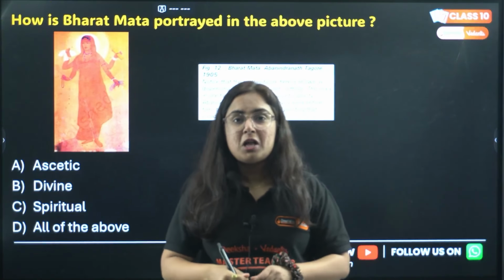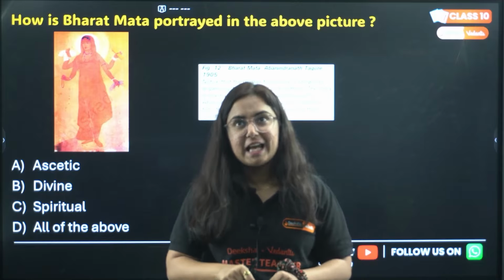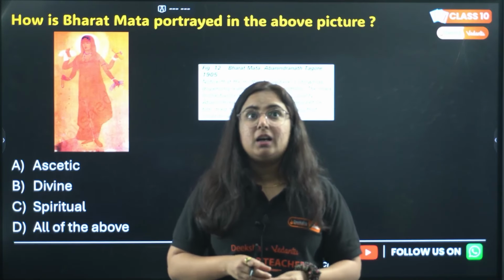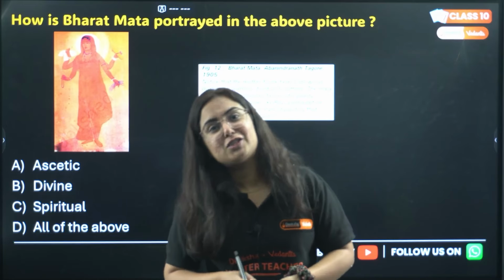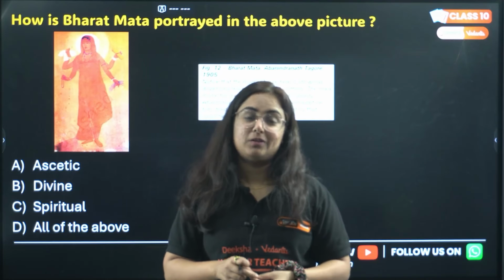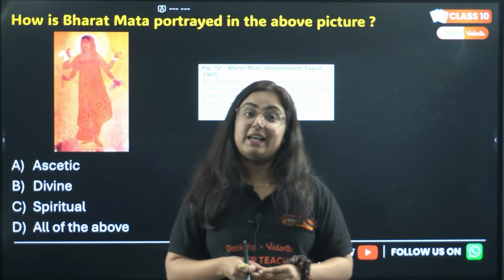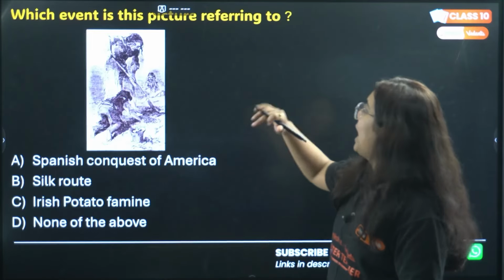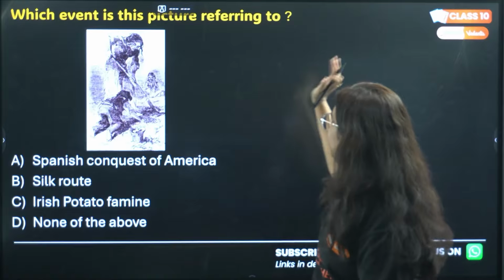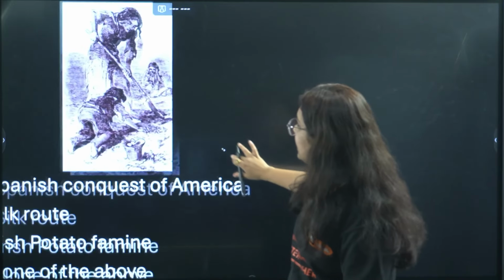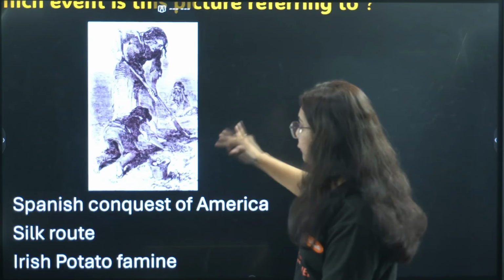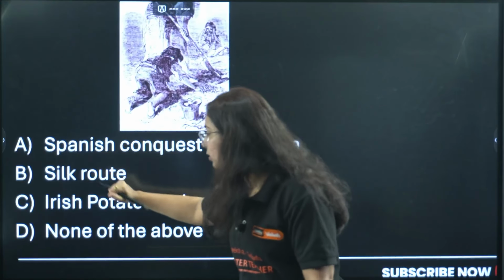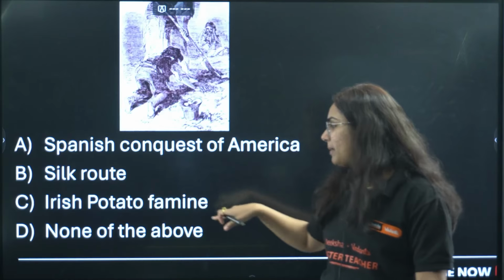And do you know, one very interesting question came in the previous year question paper, and it can be repeated. Compare the picture of Germania and Bharat Mata. See how they can challenge you in history. Okay, be prepared. Which event is this picture referring to? Options are, see this picture first. Now move to the options. A, Spanish conquest of America. B, Silk Route. C, Irish potato famine. Or D, none of the above.